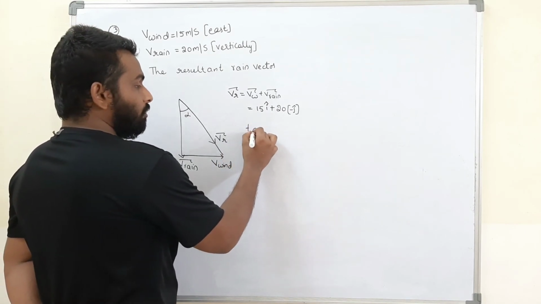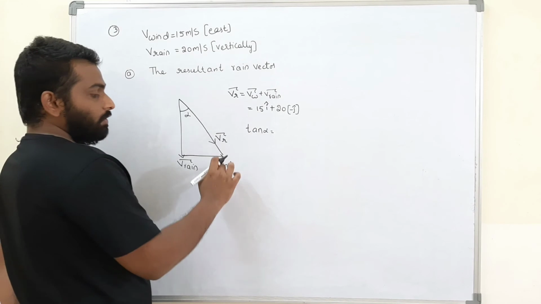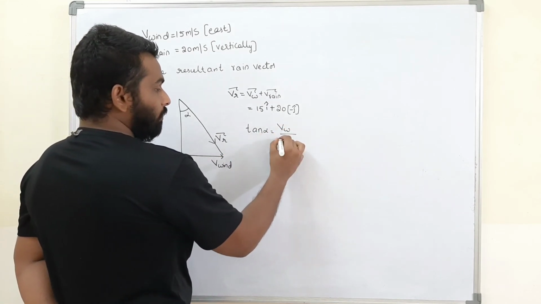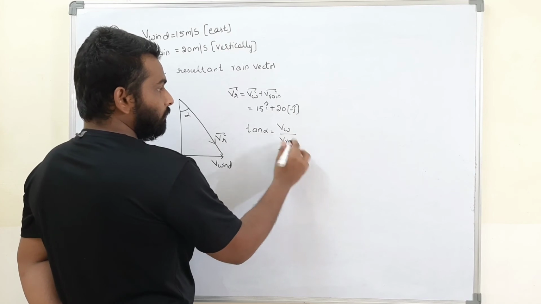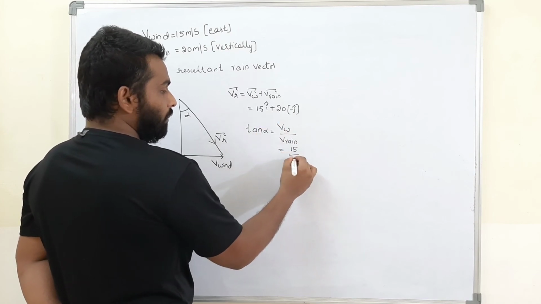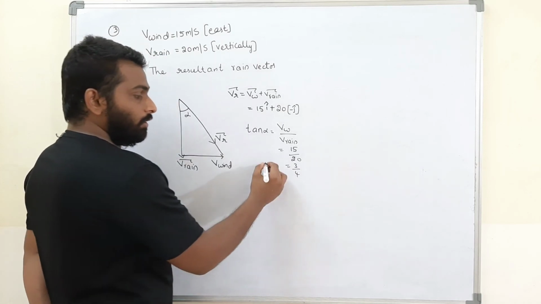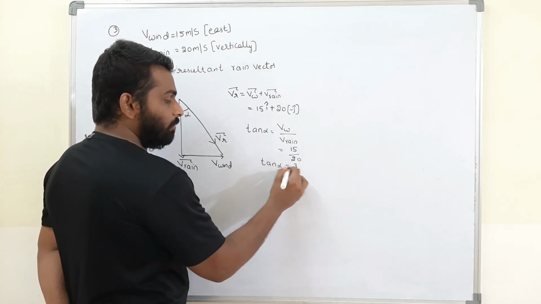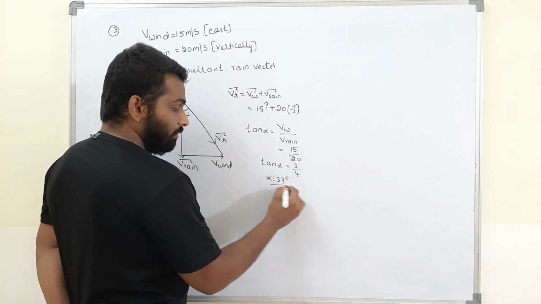Now, tan alpha is equal to how much? Tan alpha is equal to perpendicular by base, that is velocity of wind by velocity of rain. That is nothing but 15 by 20, which is 3 by 4. What is alpha? When the tan value is 3 by 4, alpha is 37 degrees.